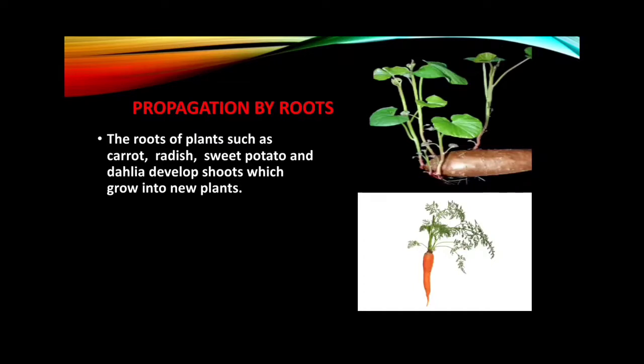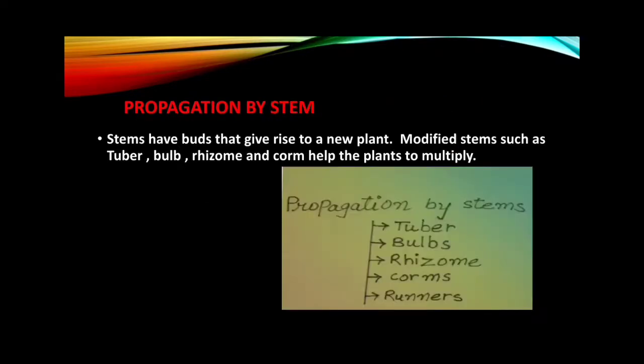Propagation by roots. The roots of plants such as carrot, radish, sweet potato and dahlia develop shoots which grow into new plants. Propagation by stem. Stems have buds that give rise to a new plant. Modified stems such as tuber, bulb, rhizome and corm help the plants to multiply.